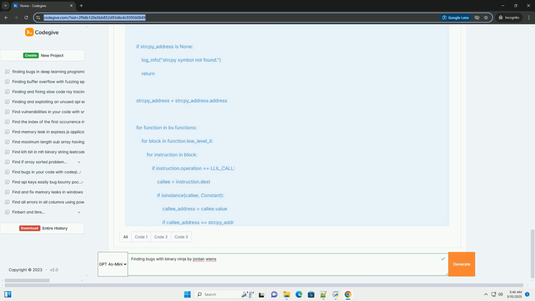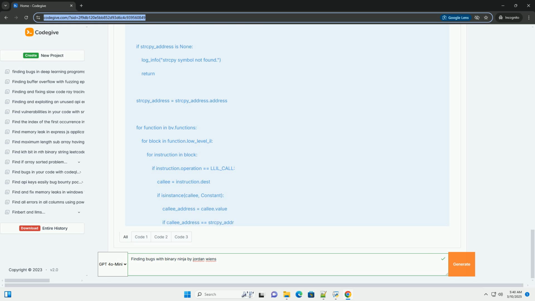4. Other vulnerability types and Binary Ninja techniques. Let's briefly discuss other common vulnerability types and how Binary Ninja can be used to find them. Format string bugs. Vulnerabilities occur when a program uses user-controlled input as part of a format string in functions like printf, sprintf, etc. This allows attackers to read or write arbitrary memory locations.